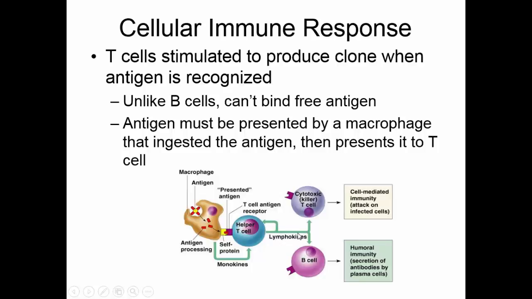And this is also how most of your B cells are activated. B cells typically go through a T helper cell to be activated to make antibodies. Notice how the T helper cell is centrally located in this process. Without a helper T cell, we would not be able to get cytotoxic T cells, and we would greatly limit our ability to make antibodies with B cells.